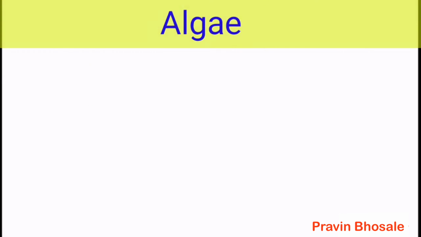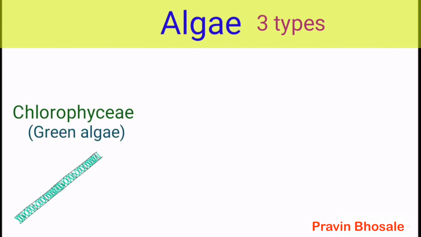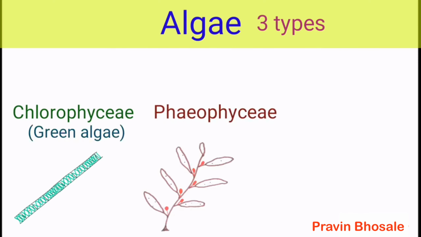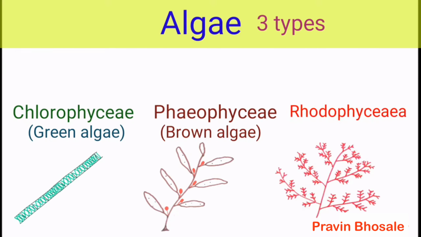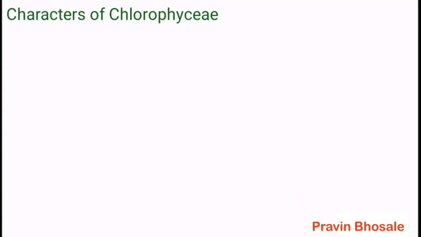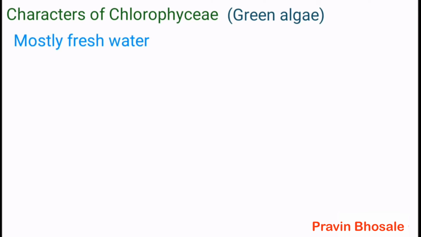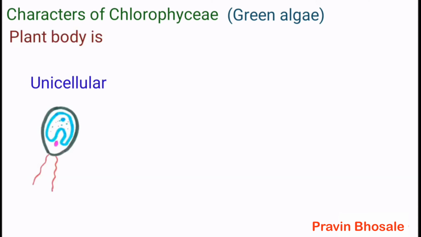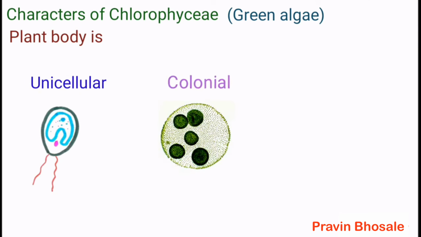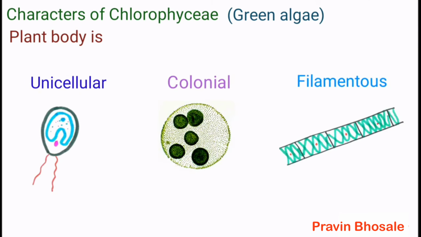Algae are classified into three types: Chlorophyceae, that is green algae; Phaeophyceae, brown algae; and Rhodophyceae, red algae. Characters of Chlorophyceae, that is green algae. They are mostly freshwater, a few brackish water, and marine. The plant body is unicellular, colonial, or filamentous.